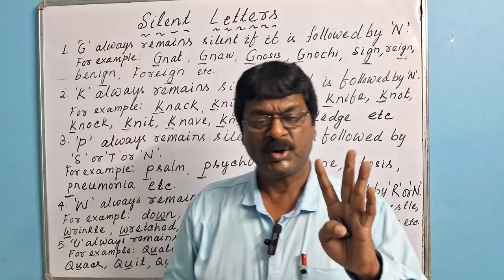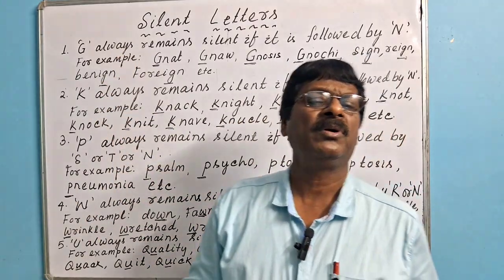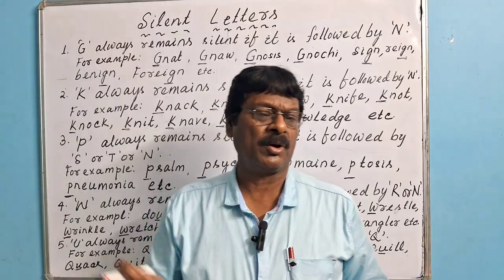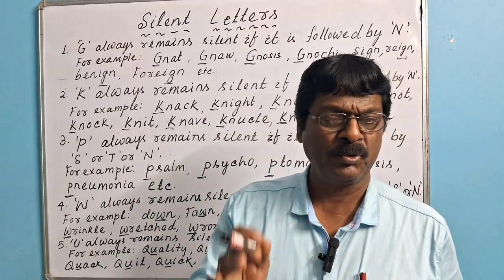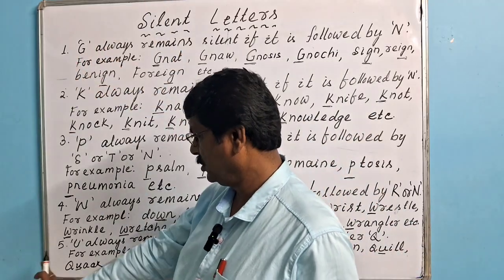Dear guys, it is better you pause this video and write it down in your copy so that it will be very helpful for you. Once again, I am summing up from point 1 to 5.